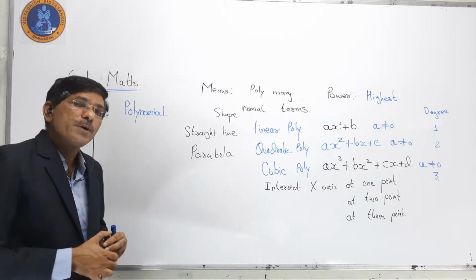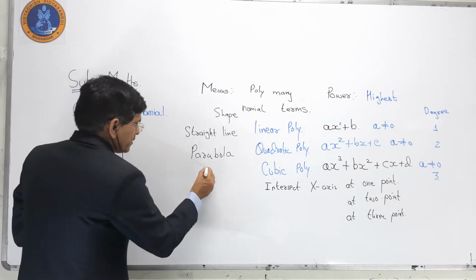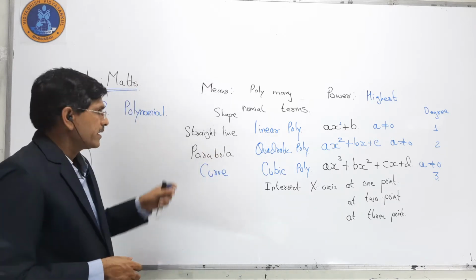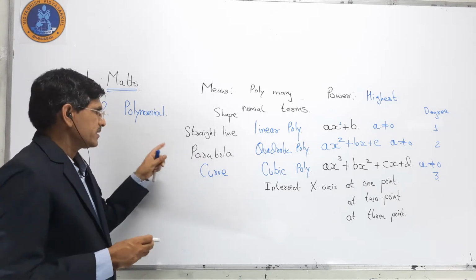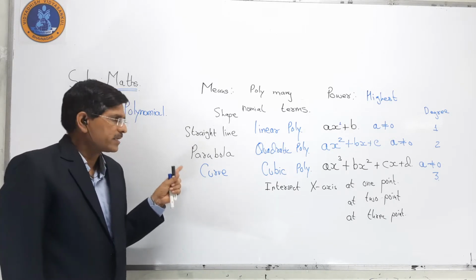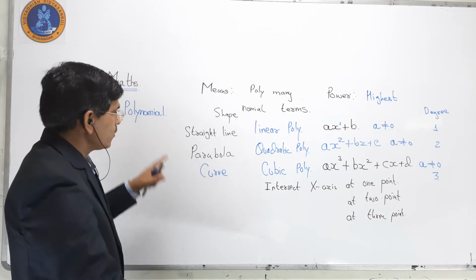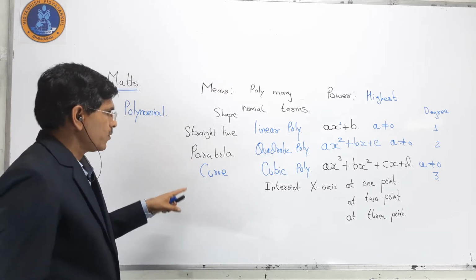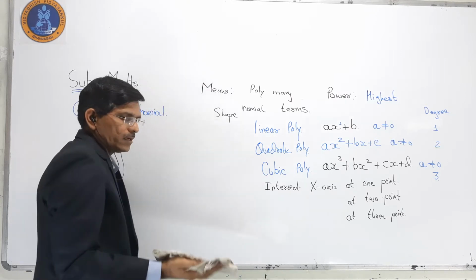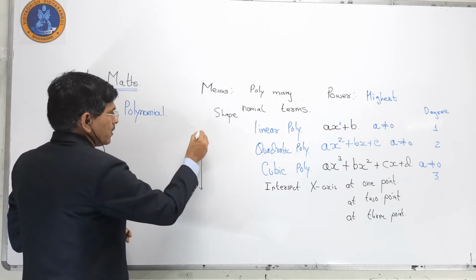And in a cubic polynomial, it is a curve. Why can we say curve? Let me discuss the curve. It is easy to understand that this is a straight line, and already we have understood that this is a parabola. Here we can say that it is a curve. So now we have the shapes: straight line, parabola and curve. If we go through the graphical view, we have the shape like this.